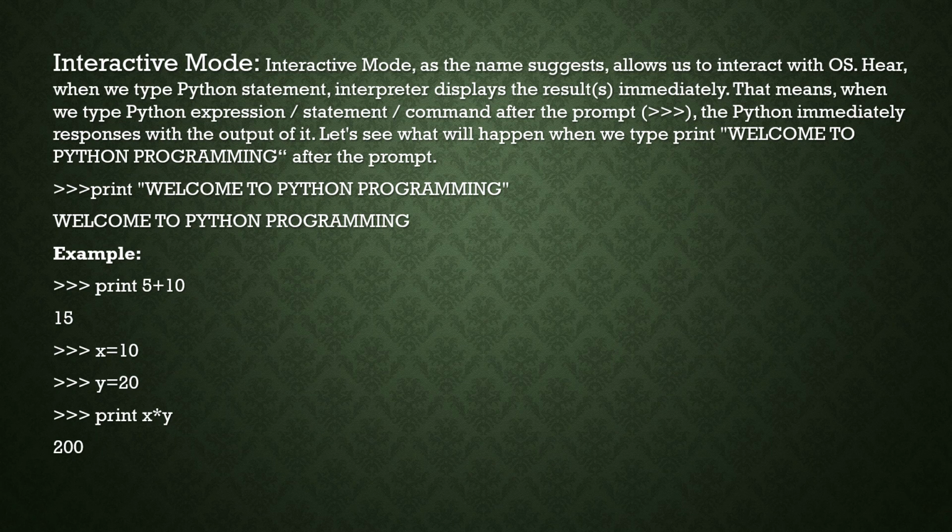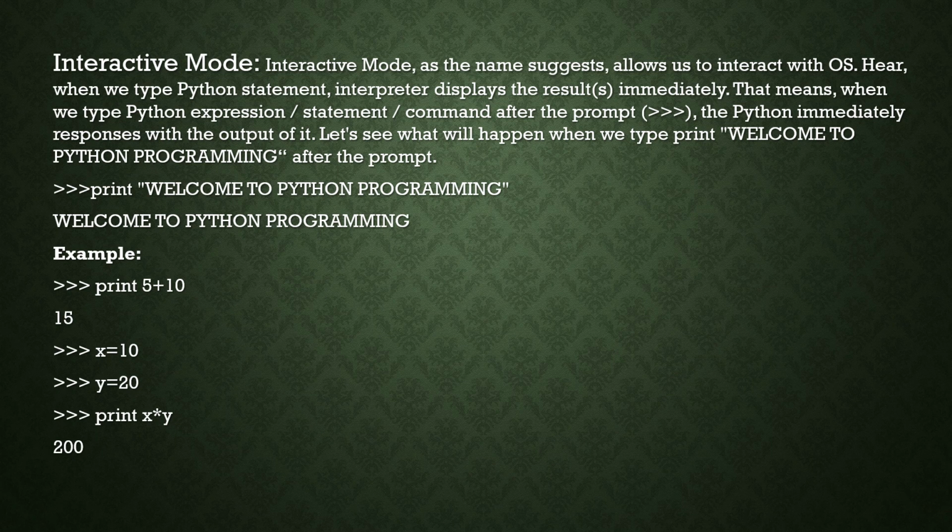And next example, it is to display some arithmetic operation, print 5 plus 10, so answer is 15. So directly we have to use, no need of double quotes. Double quotes indicate that we are using a string, so that's why no need of double quotes, we need the value. So that's why directly we have to write print 5 plus 10 equal to 15.